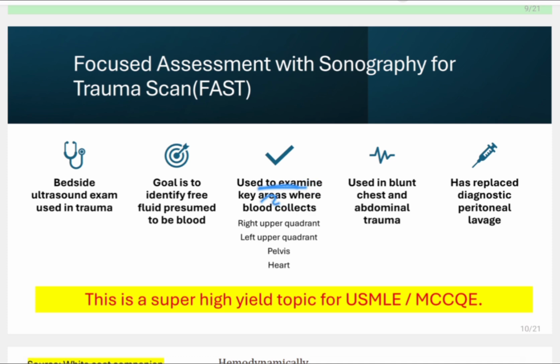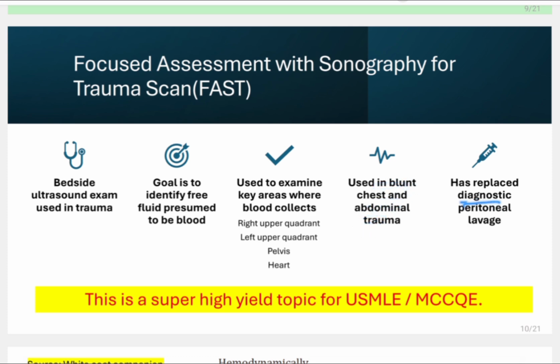It is used to examine the key areas where the blood collects. What are the key areas where the blood collects? Right upper quadrant, left upper quadrant, pelvis, and heart. Okay, so these are the hidden areas. You cannot identify that like in the physical examination. So that is why we do the FAST used in the blunt chest or abdominal trauma.